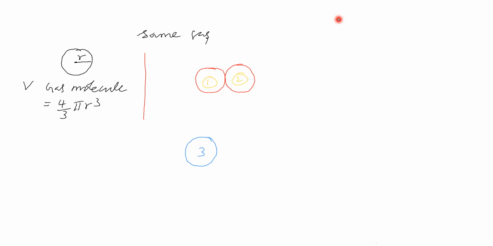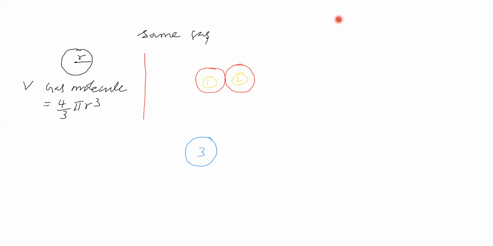Let us consider this complete screen as the volume of vessel. Two molecules are in contact, and the third gaseous molecule is traveling like this. When it comes here, will it get a certain volume for its free movement because of this?